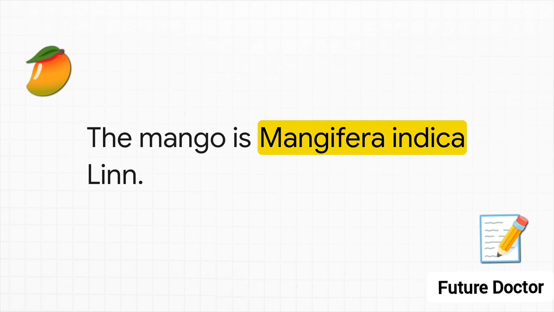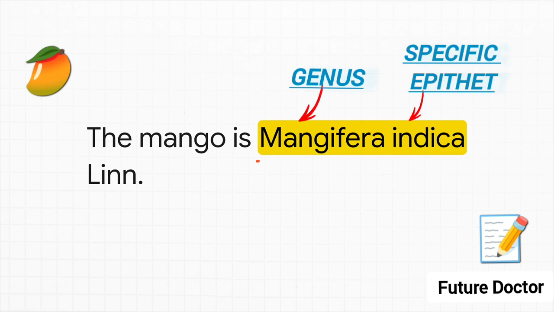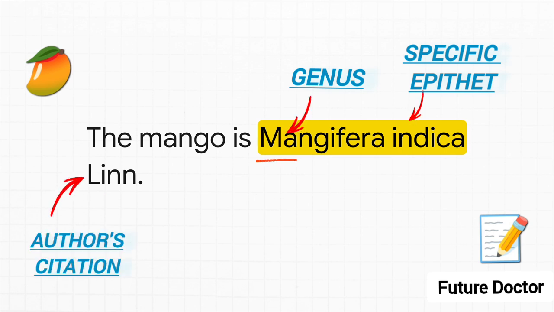Let's look at how brilliantly this illustrates the rules coming together. Take the scientific name for the mango, Mangifera indica. Mangifera is the genus, so it's capitalized. Indica is the specific epithet, all lowercase. Both words are in italics. But hey, notice that little abbreviation right at the end? Lin. That is the author citation. It tells us that Carolus Linnaeus was the very first person to scientifically describe this specific species. It's kind of like a neat little nod to biological history right there in the name.